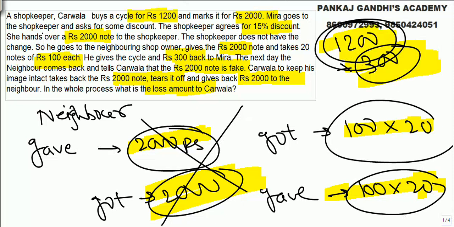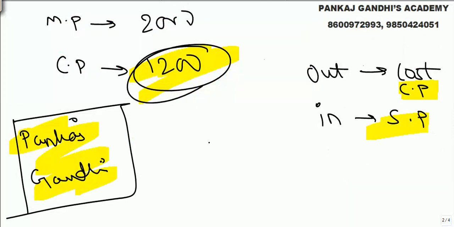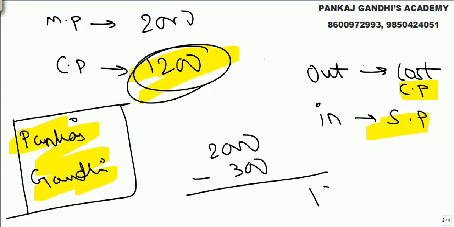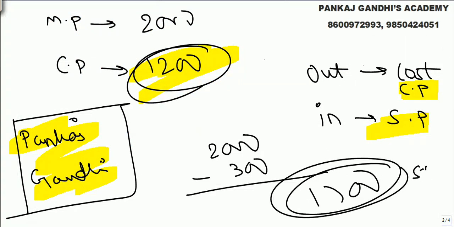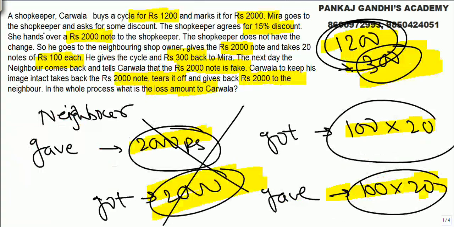If you want me to explain, the mark price was 2000. You gave a 15% discount, so 1700 is the selling price. I've already told you the basics of any topic; we're not doing basics of any topics at the moment.